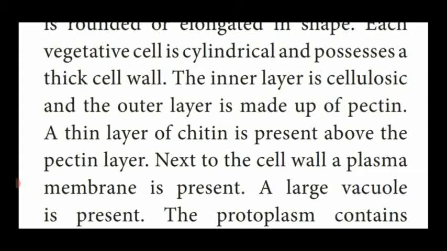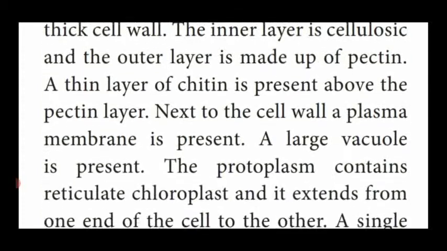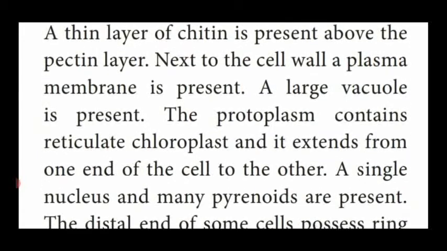Then inner to the cell wall, a plasma membrane is present. The plasma membrane encloses the region known as cytoplasm. In that cytoplasm, it contains a large vacuole, and the shape of the chloroplast is reticulate.